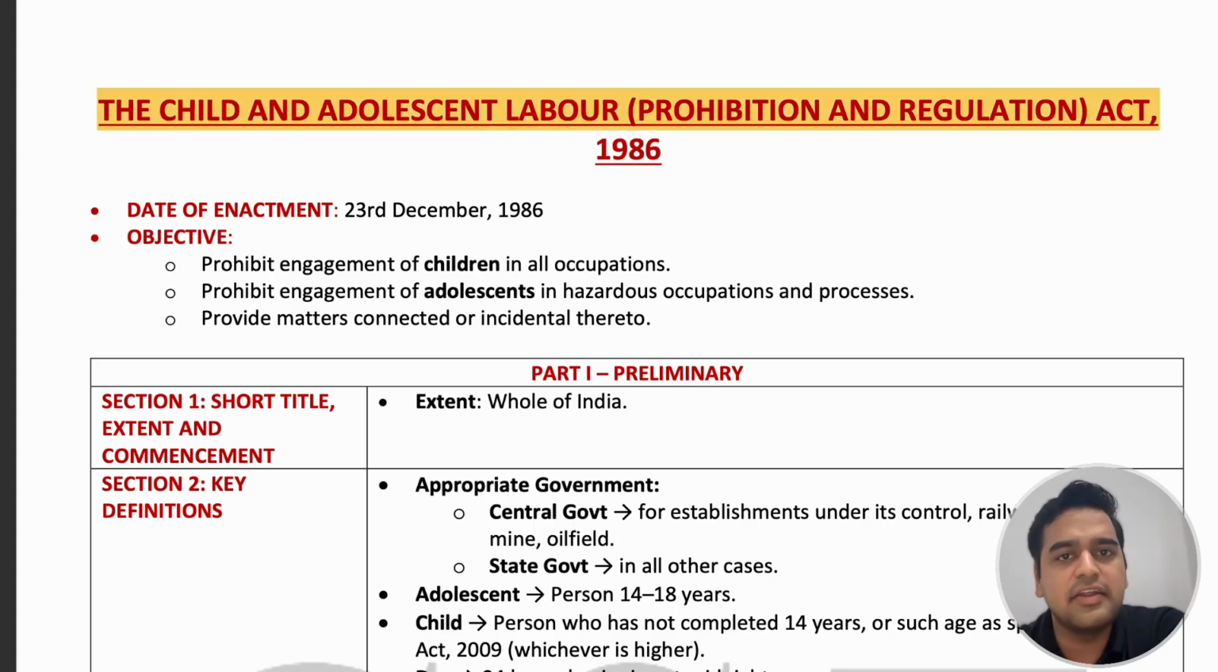The Child and Adolescent Labour (Prohibition and Regulation) Act 1986. This Act was enacted on 23rd of December 1986 with the purpose to prohibit employment of children in any kind of occupation and also to prohibit the employment of adolescents in hazardous occupations and processes, and all the matters related to child labor and adolescent labor.